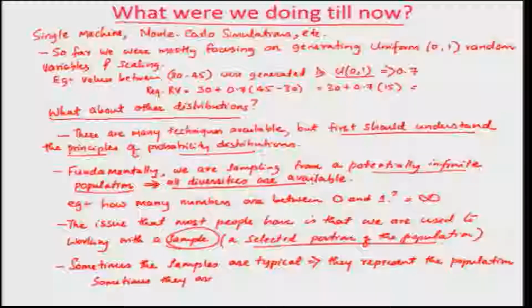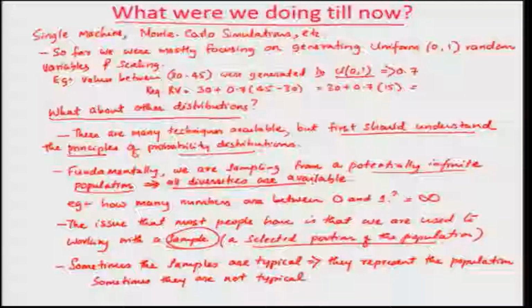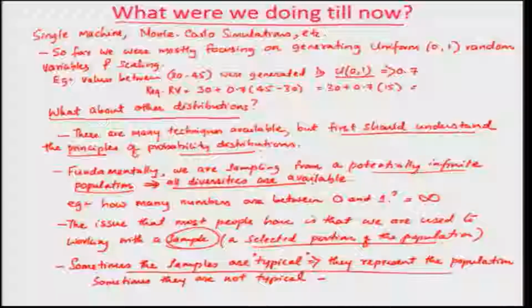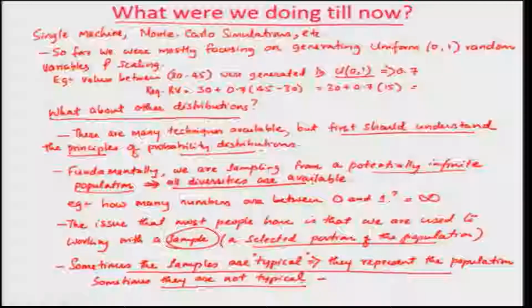Sometimes the samples are not typical, which means they do not represent the population. Okay. So, sometimes your sample will be representative of the population, sometimes it is not, and when it is not representative of the population, then you will have all sorts of issues in understanding the behavior of the system.